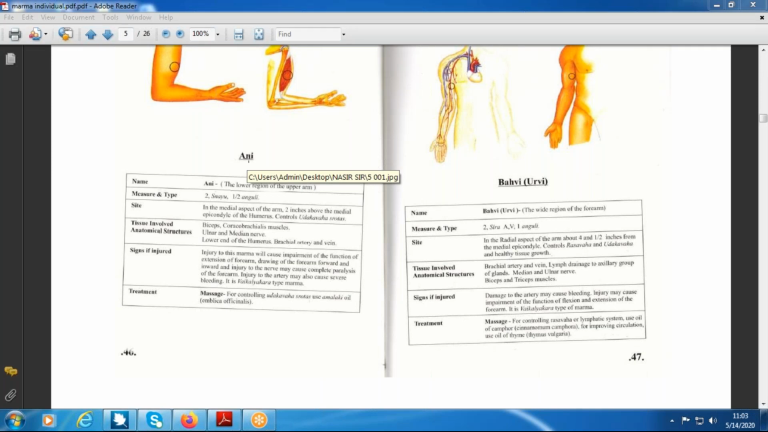Then how to locate ani marma in the lower limb? Three fingers above the knee joint. Three fingers above which joint? The knee joint. Very good.